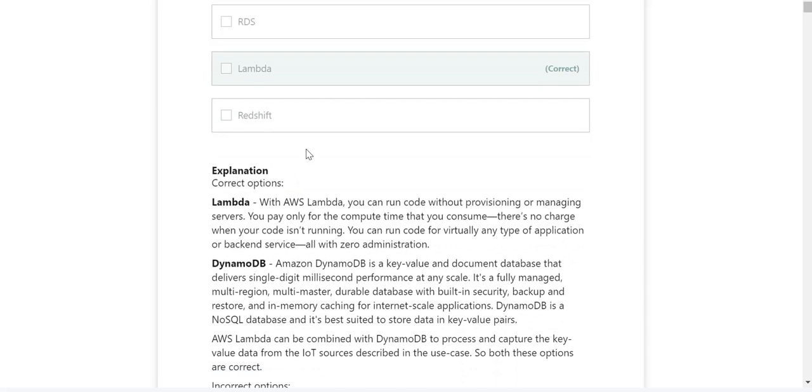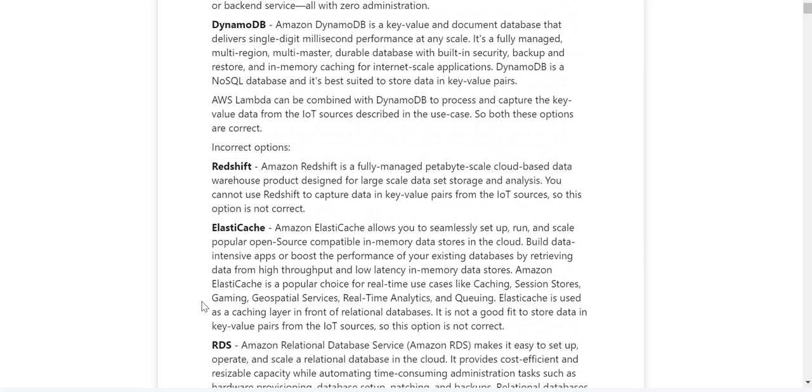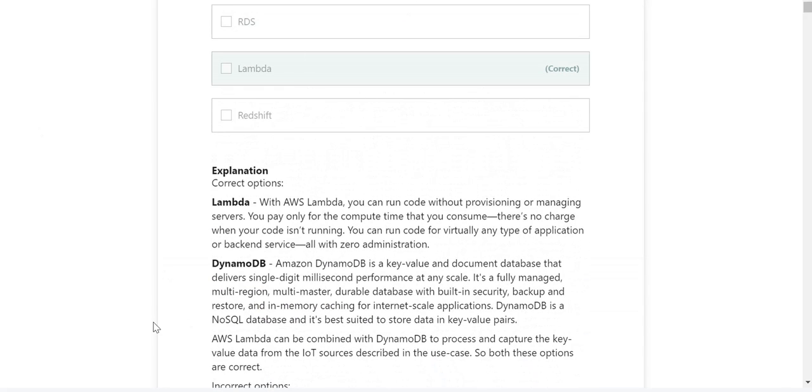But the reason I know is because I have already answered some questions in previous practice questions, and I've seen something like this. That's how I know that that's the answer. Now, they also explained it here why Lambda is the answer. They will also explain why DynamoDB is the answer, and then they will explain why these ones are the incorrect answers. And then they'll give you a link to read up if you want to do that. I don't usually use those links unless the explanation here is not enough.